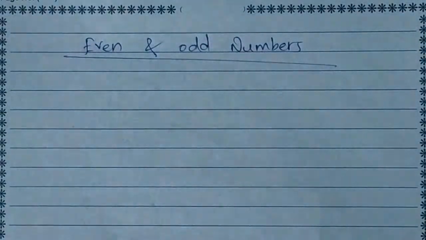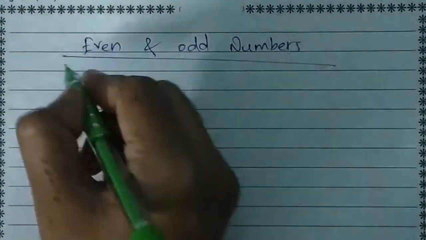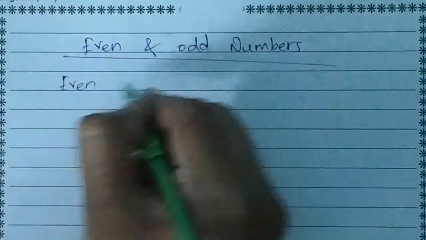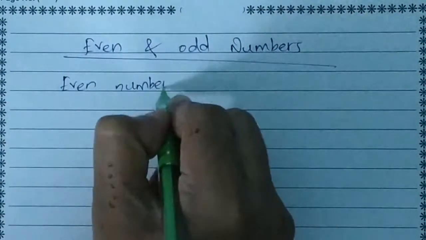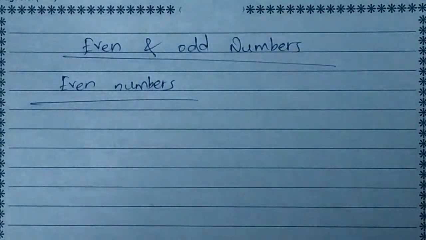So dear children, we know what even and odd numbers are. Let's revise them. So, even numbers. We know that all the natural numbers which are exactly divisible by 2, or you can say all the multiples of 2, are known as the even numbers.